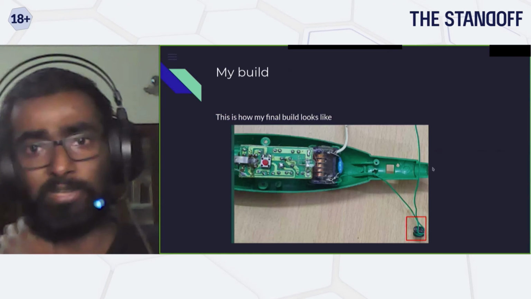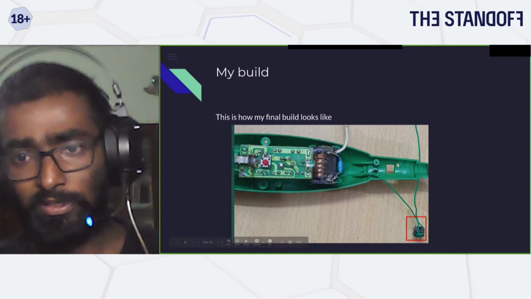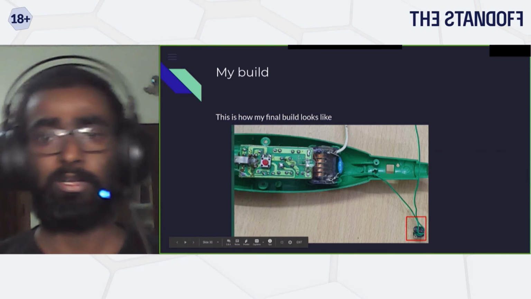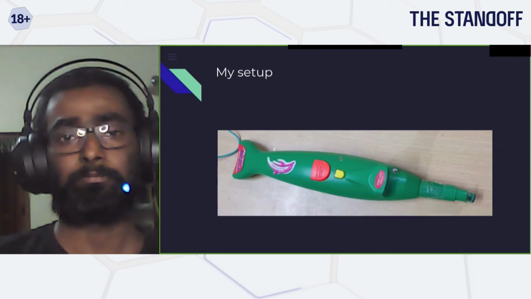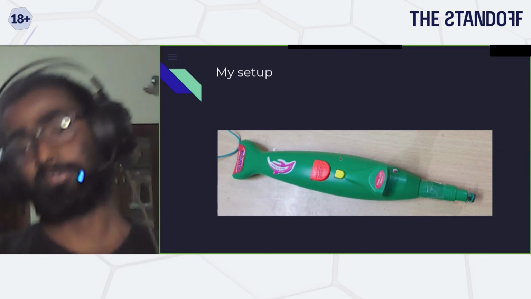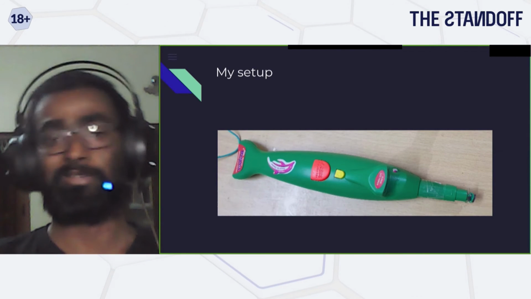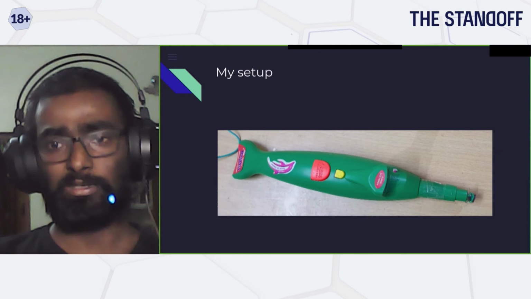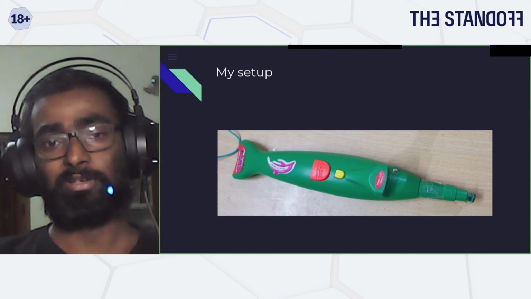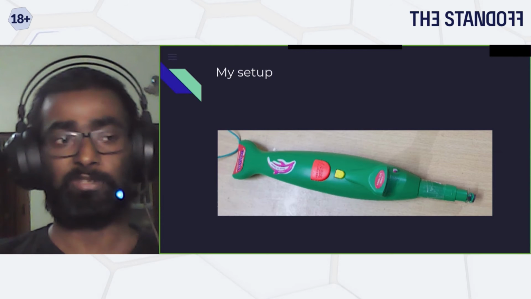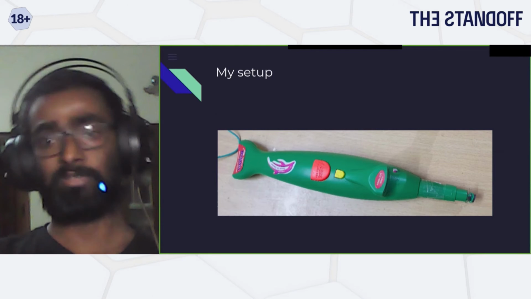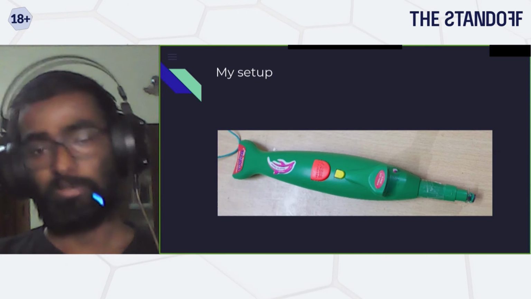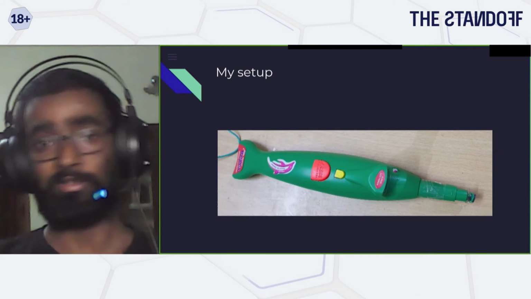I've just created a spark gap at the other side, and then this is my ferrite. It's a very small inductor with like 4 to 5 turns of wire. I just connected it back, and this is my EM fault injector. This would typically cost you less than $4 to $5. And this actually worked, but I wouldn't recommend testing it on some very critical device. Maybe you can just experiment with it, and once you're confident, you can get a better version, or make sure you use it in a safer manner.